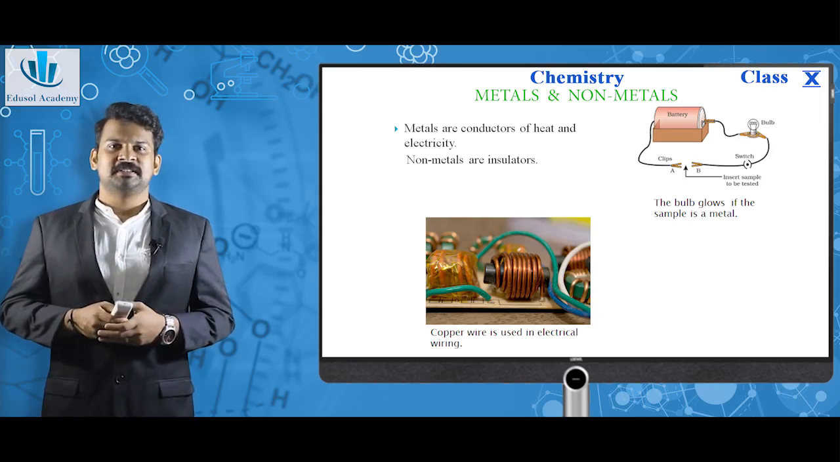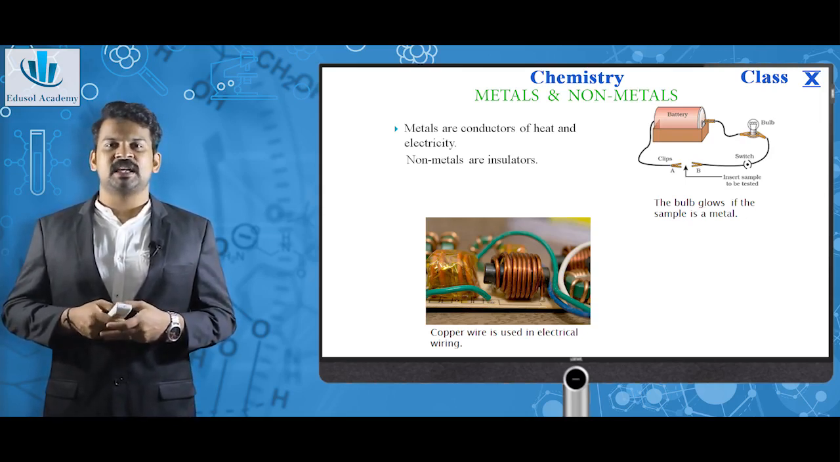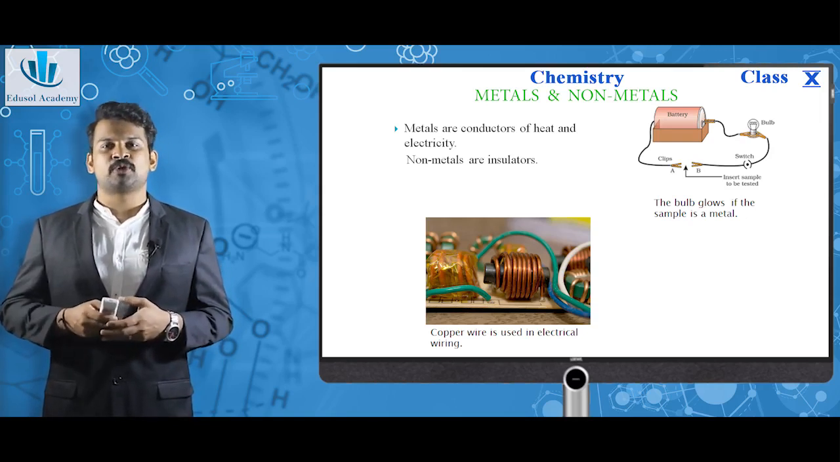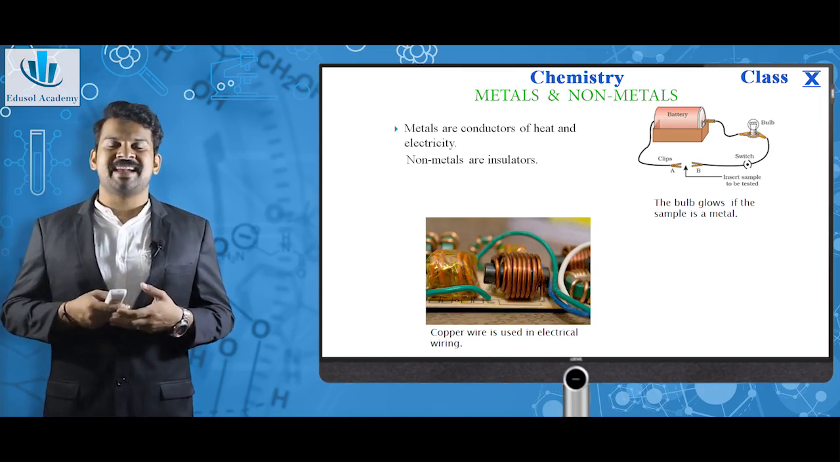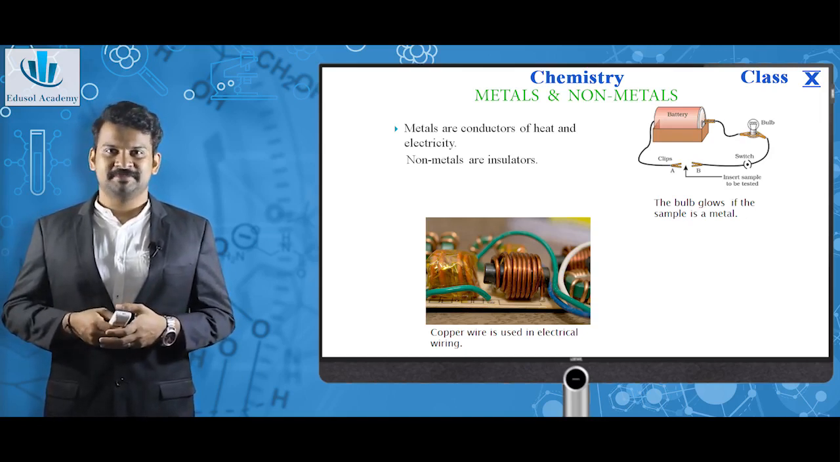You can see here, copper wire is used in electrical wiring. Similarly, in the case of conducting heat, the cooking utensils that we use at home are made of metals like stainless steel and other things. So these are good conductors of electricity and heat.